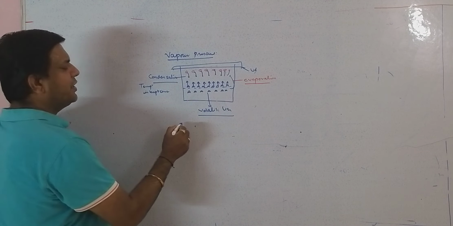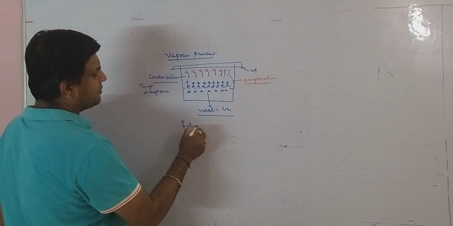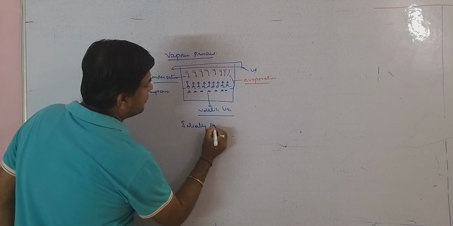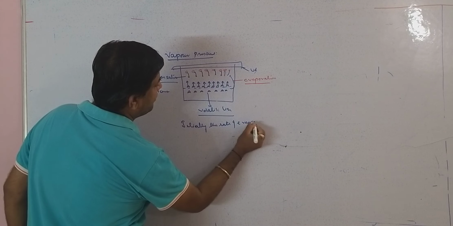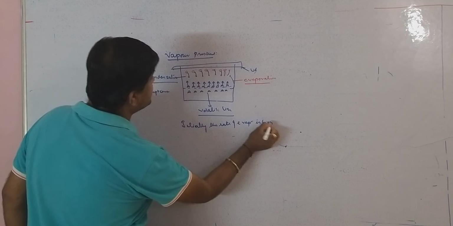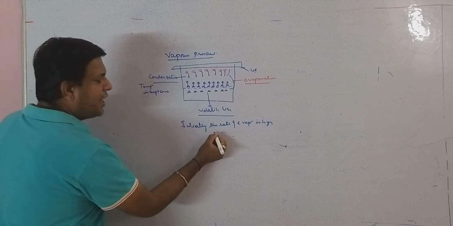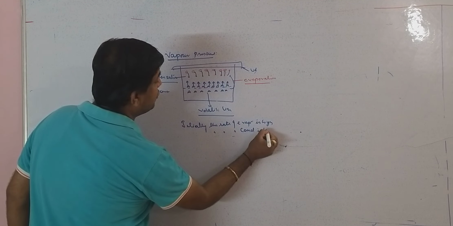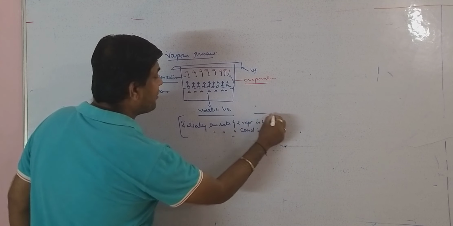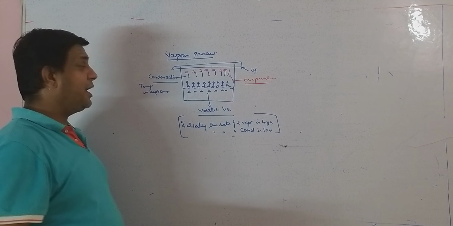It is very clear. Initially the rate of evaporation is high. Why? Because initially no vapors are present, and the rate of condensation is low. But as time passes, what will happen?